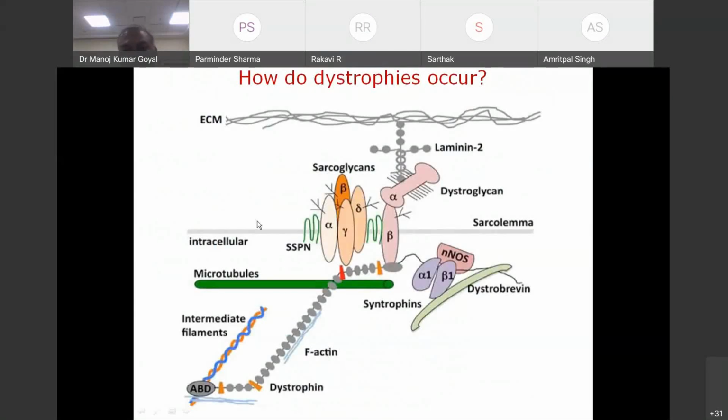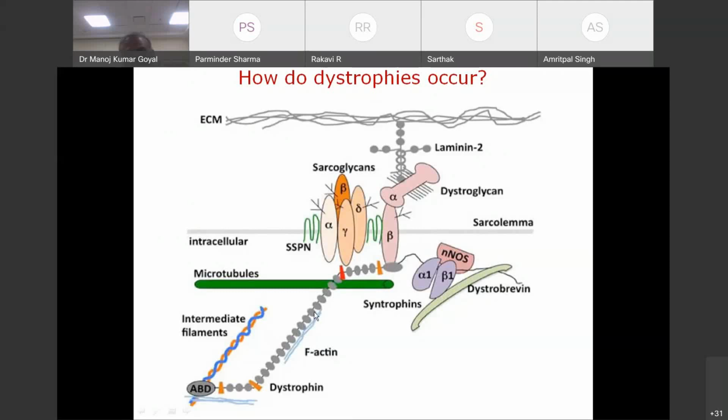Please see it carefully. Dystrophin is part of the dystrophin protein complex. This is the sarcolemma, this grayish color. This is outside of the cell. Here you see the extracellular matrix, and this is the cytoplasmic component, the cytoplasmic surface of the sarcolemma. So dystrophin is a part of this membrane protein complex. This gray beaded structure is all dystrophin.